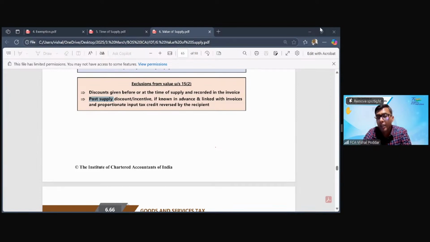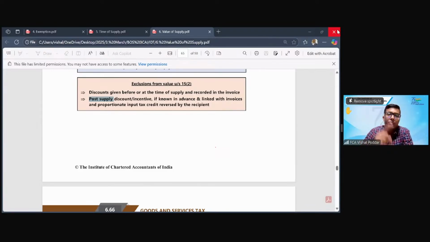This cash discount is where you make early payment. You make payment before the due date. And that is why, to pass on the benefit so that you make payment early, I am giving you a discount, which is cash discount. Now, when I'm giving you a cash discount, this discount is given on a later date. So today's supply has happened. Today's date is, let us say, 19th of May. You are coming and making payment on 18th of June in the next month. Whereas you are supposed to make payment in August, but you are making payment in June. I am giving you discount because I'm getting my money early.